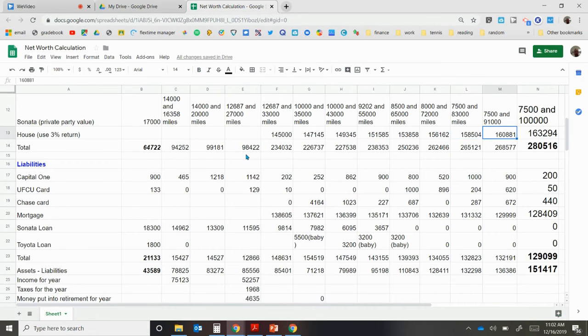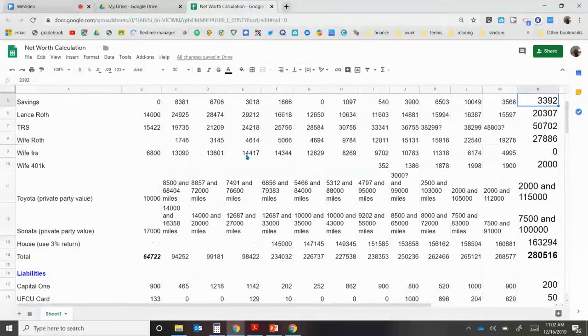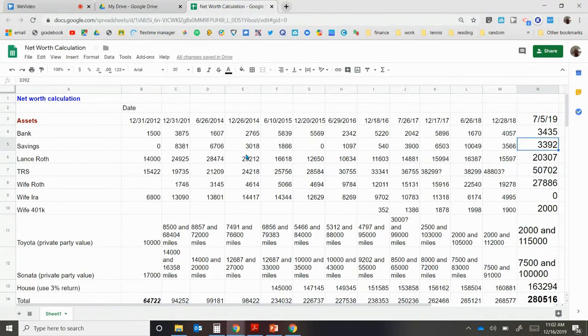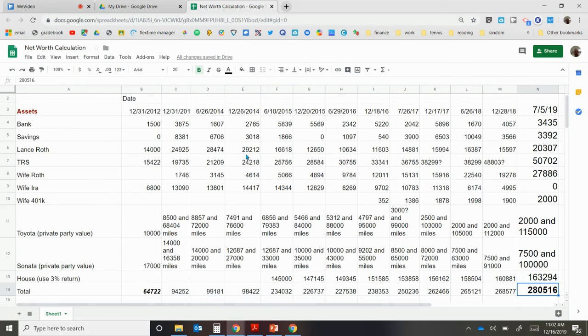Look at July, and these numbers might be a little bit better when I look at December. Total assets in July last year, or July this year, was $280,516. My net worth in assets went up $220,000. Again, some of it is a house, or quite a bit's a house. House value is about $163,000. But even so, our assets have been increasing in the last 7 years quite a bit.